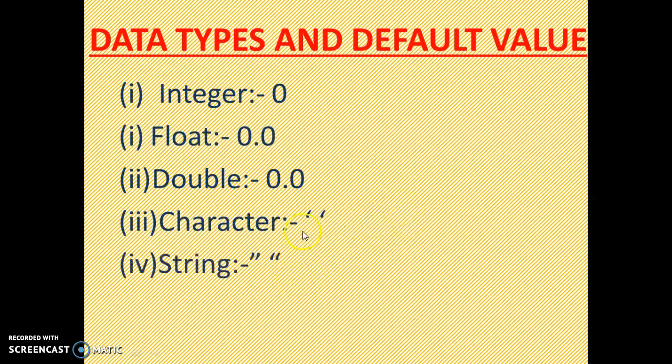Then string, same as character, just instead of single quote you have to use double quotes here, one single blank. Then boolean, starting value or default value of boolean is false, not true. Remember that the default value of boolean is false, not true. You can change it to true, but the initial value of boolean data type is false.